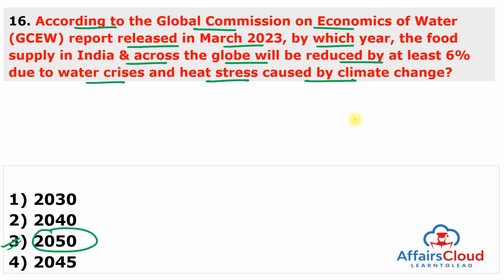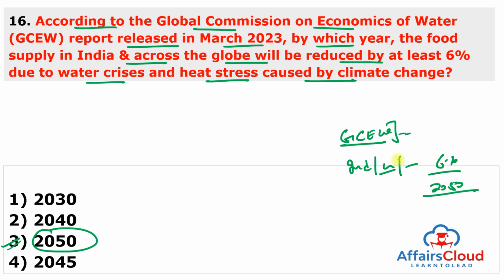As per the Global Commission on Economics of Water, also known as the GCEW report, the what, why and how of the world water crisis, Phase 1 review and findings, food supply in India as well as across the globe will go down by at least 6% by the year 2050, as the water crisis and heat stress caused by climate change will hit productivity. Under this scenario, China is at the top, where food supply would be reduced by 22.4%, followed by South America by 19.4%.